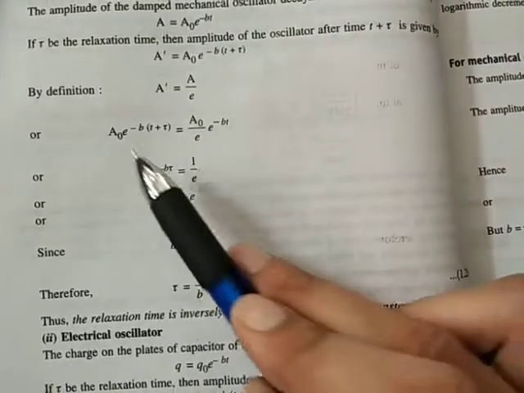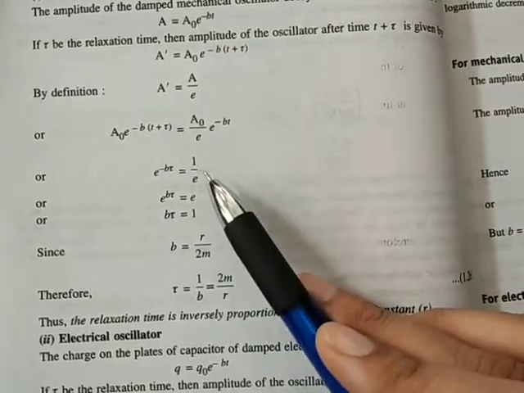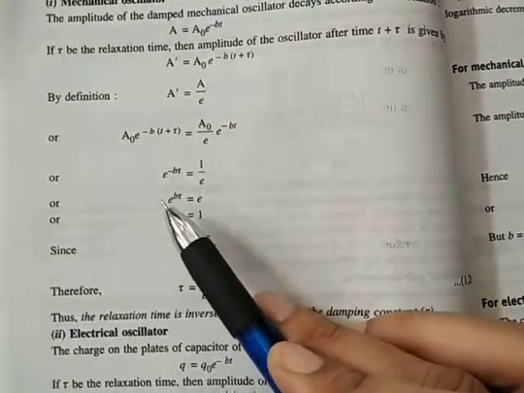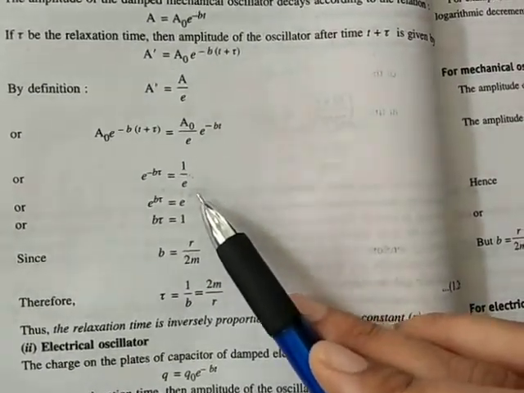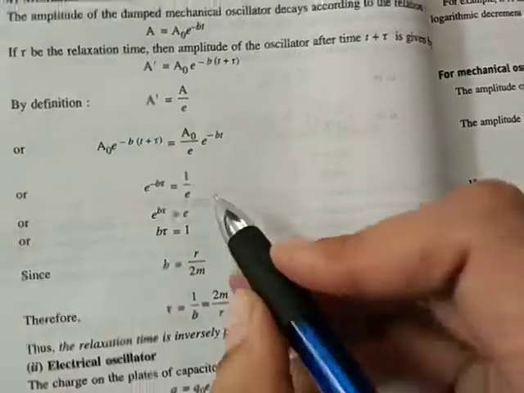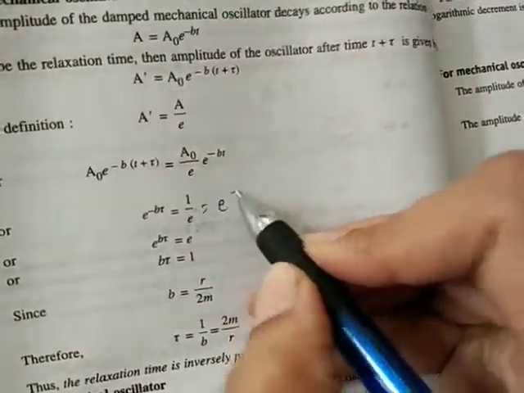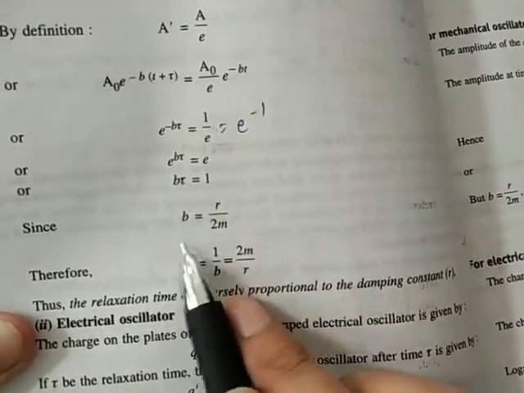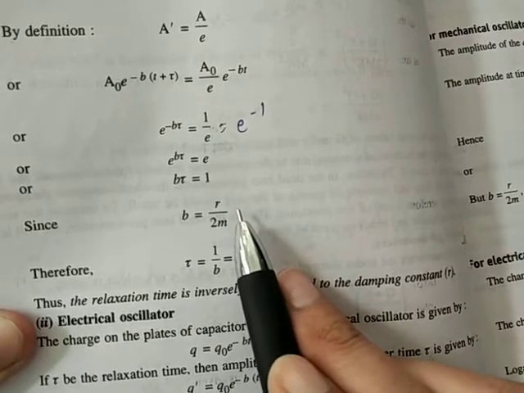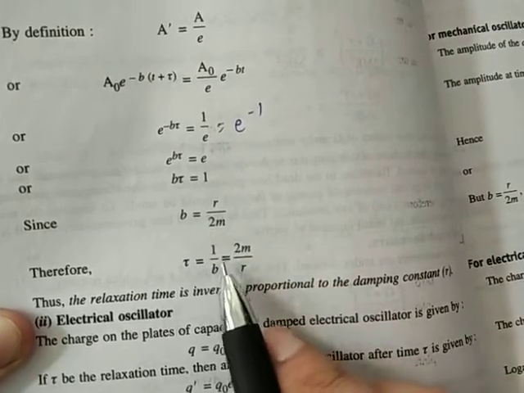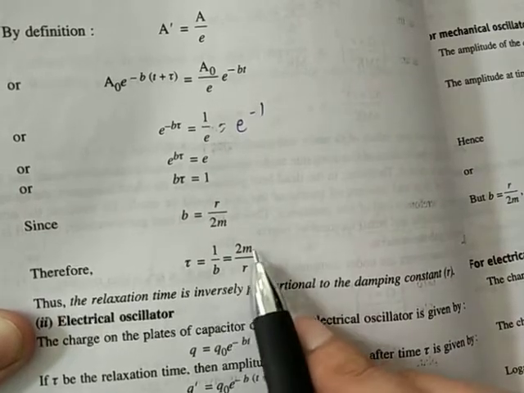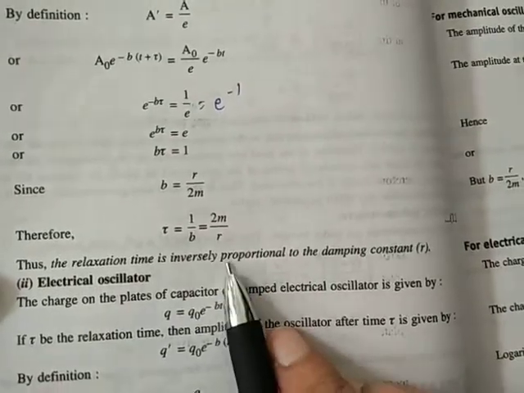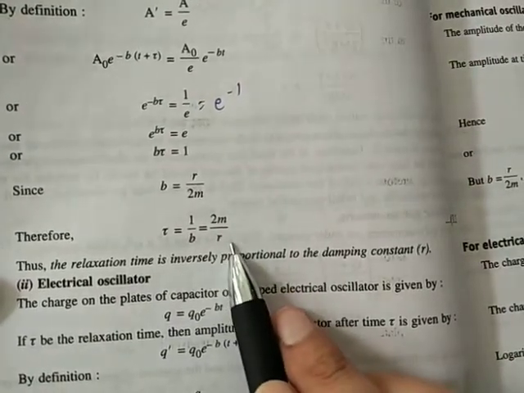Then A naught cancels, and e raised to power minus b t also cancels. So we are left with e raised to power minus b tau is equal to 1 upon e, or we can say e raised to power minus 1. We equate this to e raised to power minus 1, so b tau is equal to 1. So b is equal to 1 upon tau, or we can write tau is equal to 1 upon b, which is 2m by R. So 2m by R is the relaxation time, and it is inversely proportional to the damping constant R.